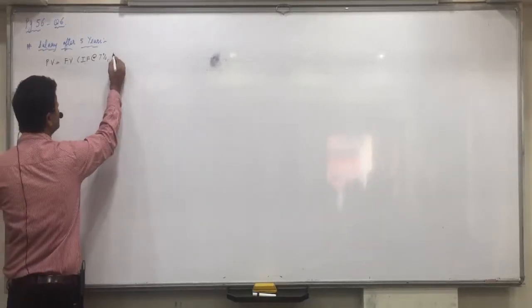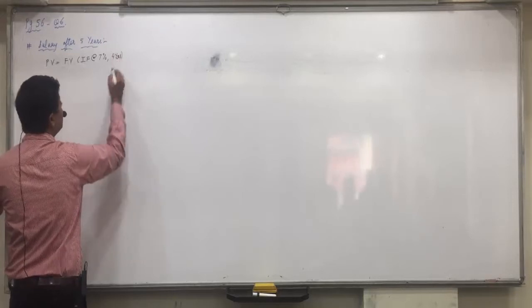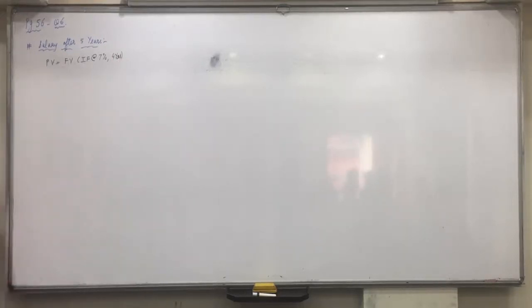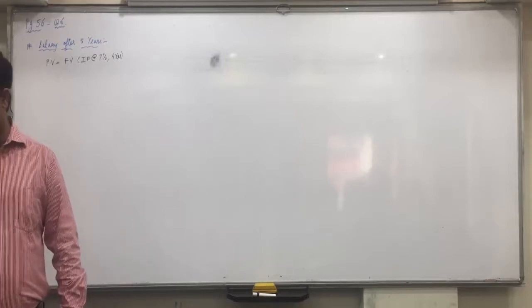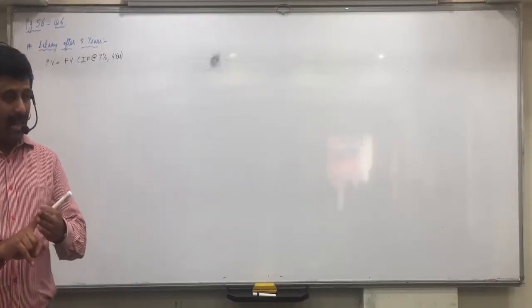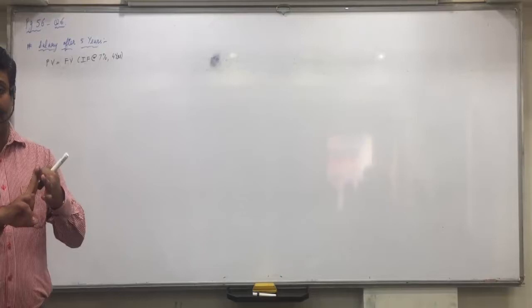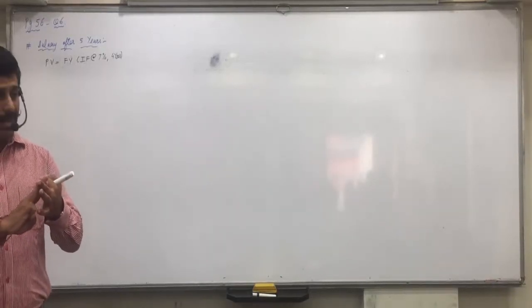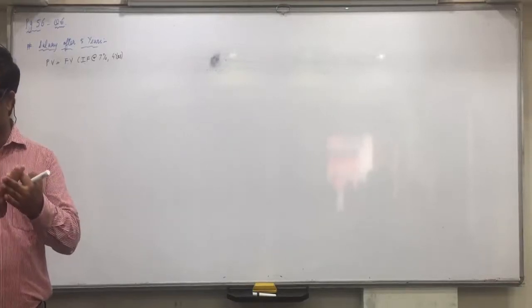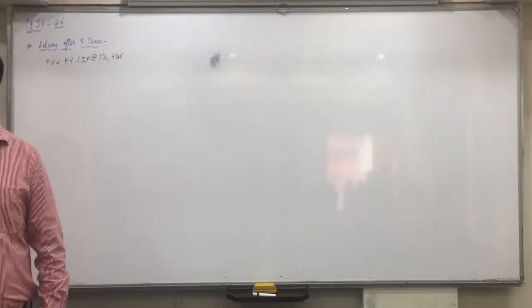4 years. Yes, 5 years, but we will calculate only 4 years because he will not get 5 increments. Practically in the 5th year he will leave. So how many increments will you get? Suppose today you are getting 10,000. After 1 year you will get 7% increment. So first year, after second year you will get 7% increment. Second year, after third year, 7%. Third year, then after fourth year. After 5th year you are leaving.